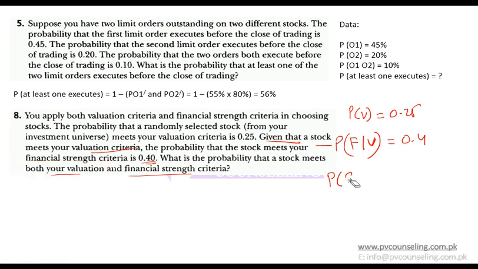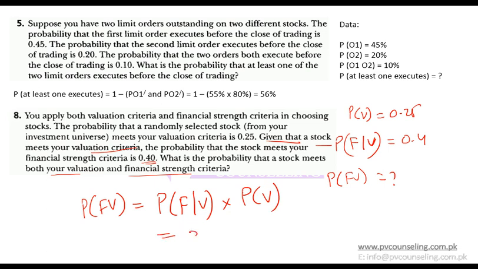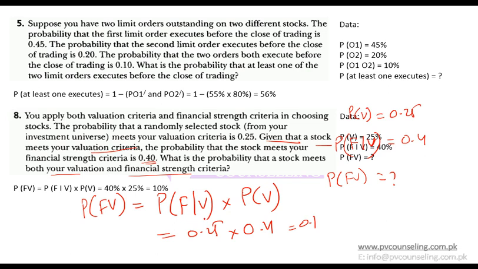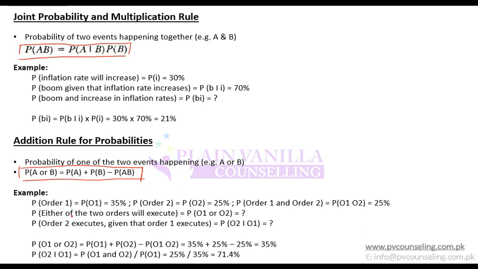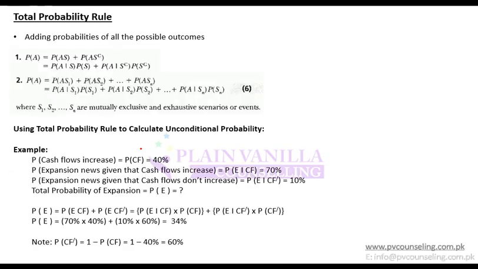Valuation and financial criteria, F and V, or V and F. So simply probability should be probability of F, given that V has happened, multiplied by probability of V. So it should be 0.25 into 0.4, which is 0.1. Correct. 10%. So as long as you remember these two formulas, I think you should be able to do any of these questions.